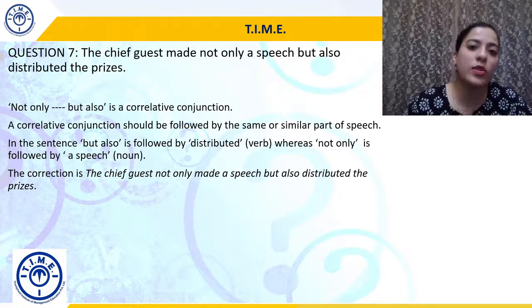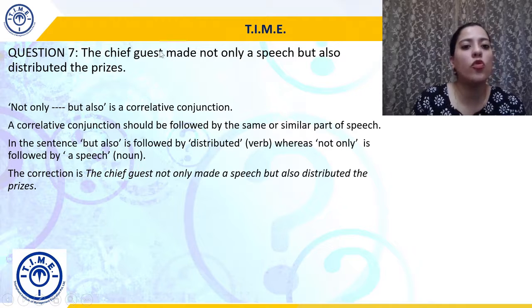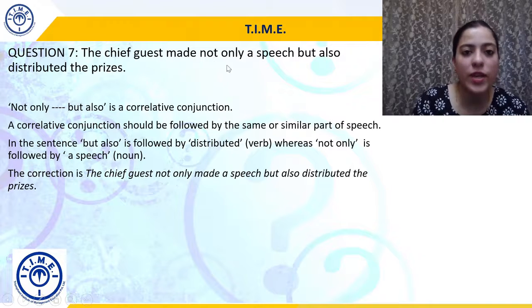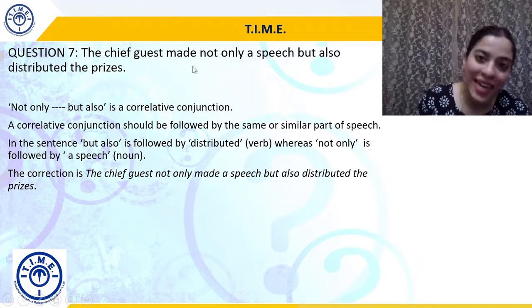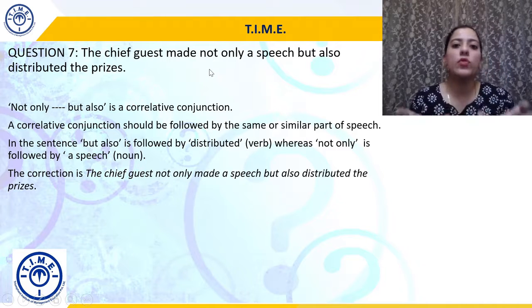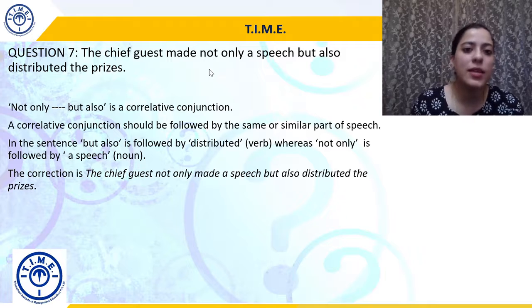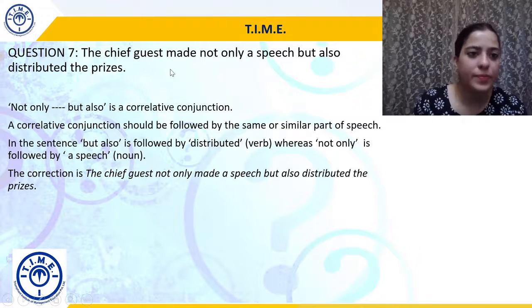So what are we doing? We are just making the not only move behind made. The chief guest not only made a speech but also distributed the prizes. So distributed is a verb, made is also a verb. So again, both of them will acquire the same rank. And that's why that is the correction. We'll just move not only before made.